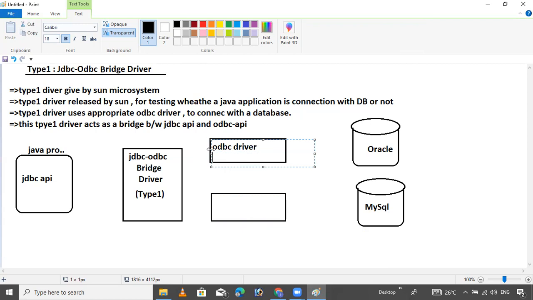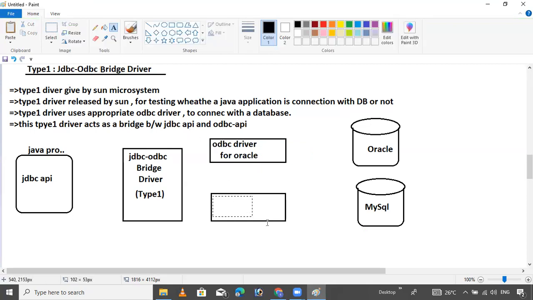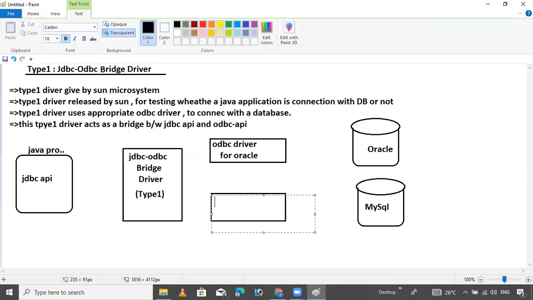This is a drawback, and that's why they introduced Type 2, Type 3, and Type 4 drivers. This is the reason. All these points I will write down so you will get clarity.